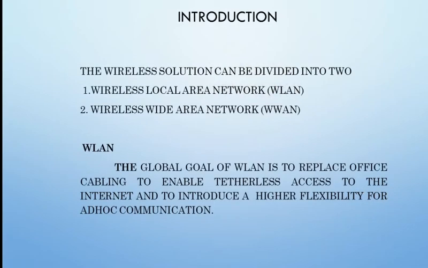The wireless solution can be divided into two, mainly as wireless local area network. Previously we have studied about LAN and WAN. Now it is divided into wireless LAN and wireless WAN, that is, wireless local area network and wireless wide area network.